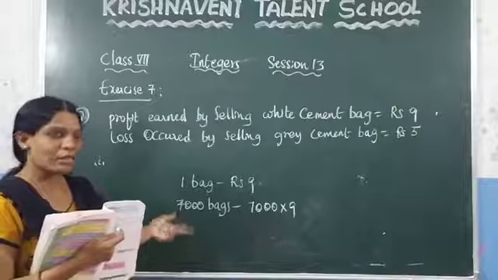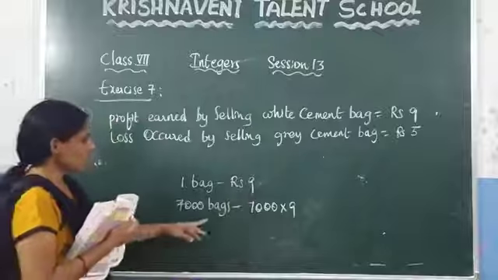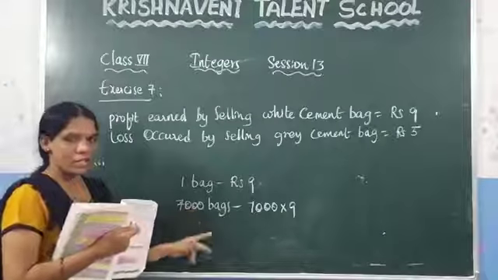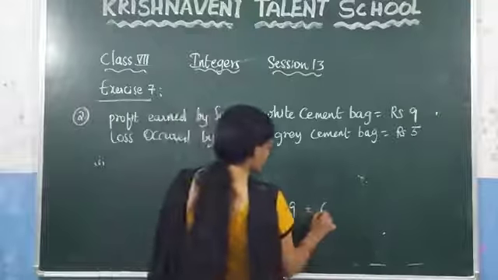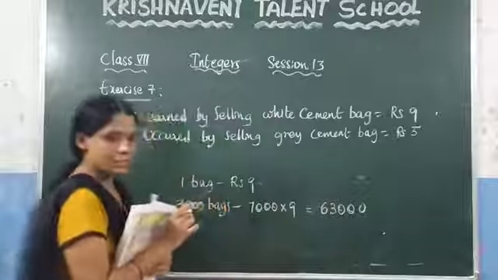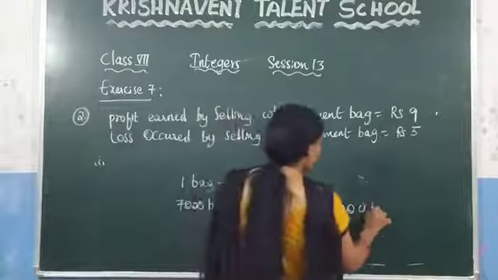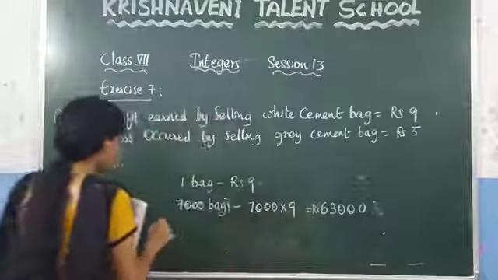What are we doing here? We are multiplying the bags with the rupees. So, they sold 7,000 bags. How much profit do they get? 7,000 into 9, which is 63,000, right? 9 7s are 63, and there are 3 zeros. So the profit is 63,000 rupees.